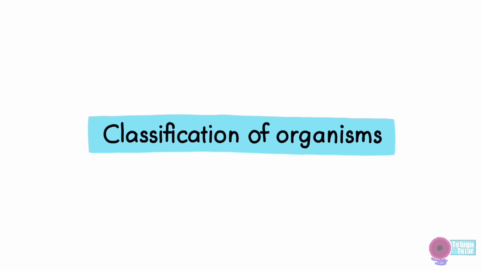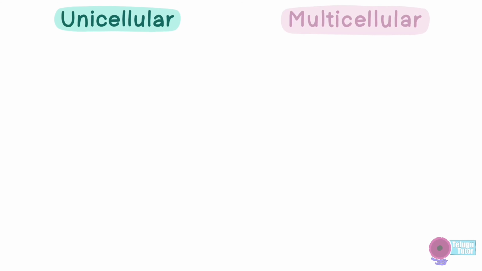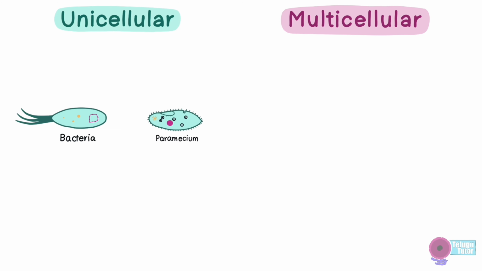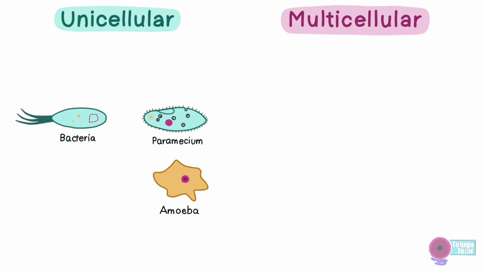Based on the number of cells present in an organism, organisms are classified into unicellular and multicellular organisms. Organisms like bacteria, paramecium, amoeba, and archaea are made up of only a single cell, and the whole life activities are carried out in that single cell. These kinds of organisms are called unicellular organisms.